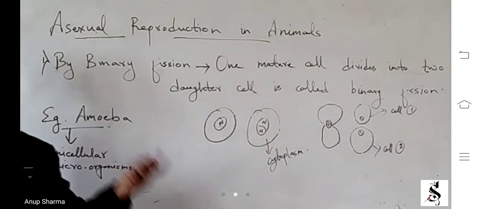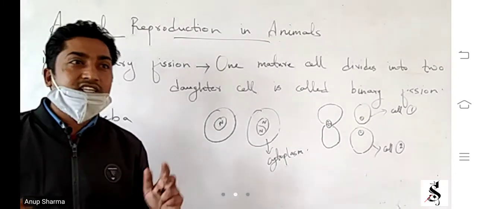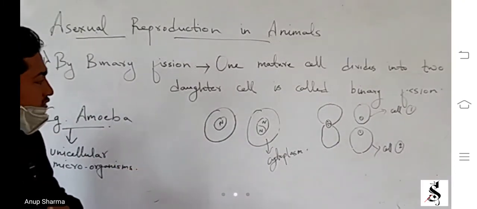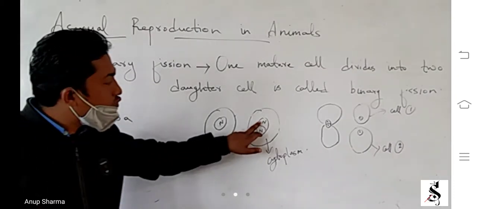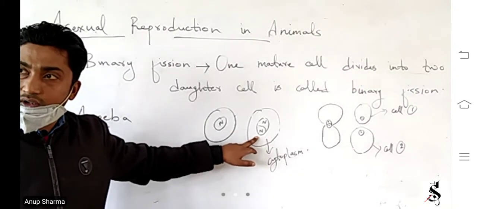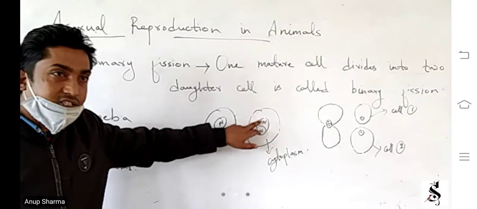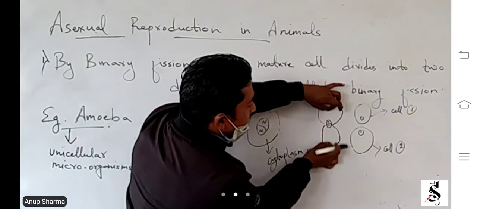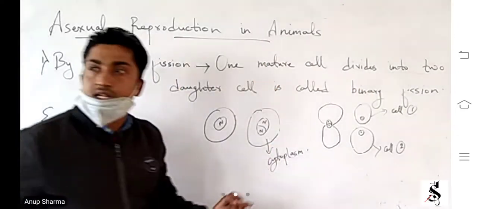Amoeba itself is a cell, a single cell. So these cells divide into two. First the inner part divides, that is the nucleus. Then slowly it compresses and it divides into two daughter cells.